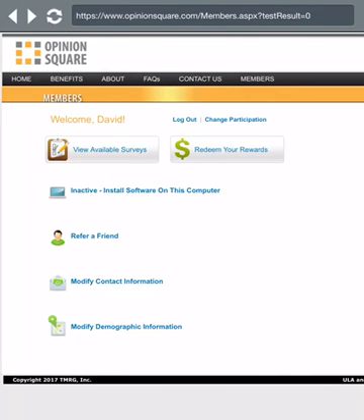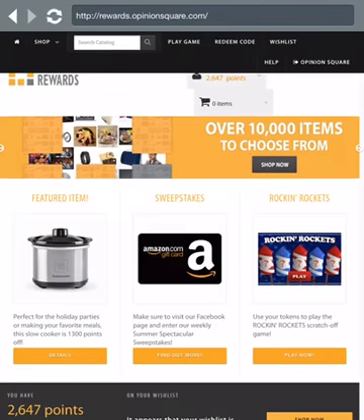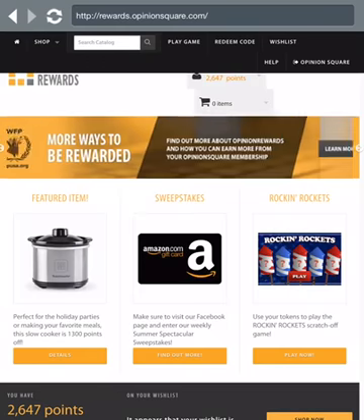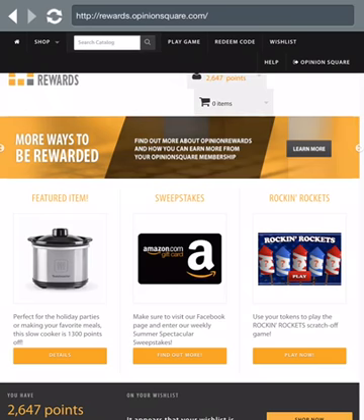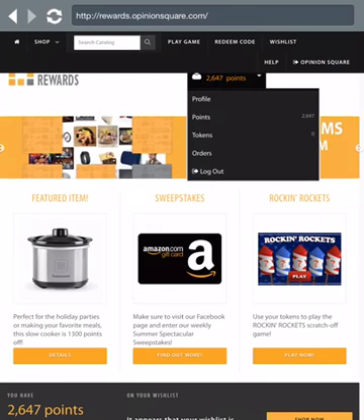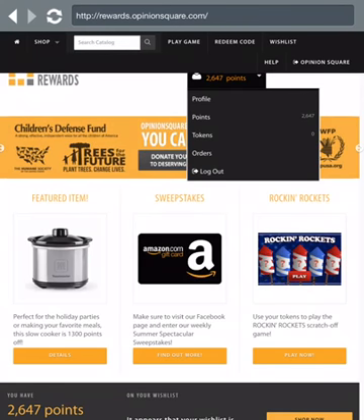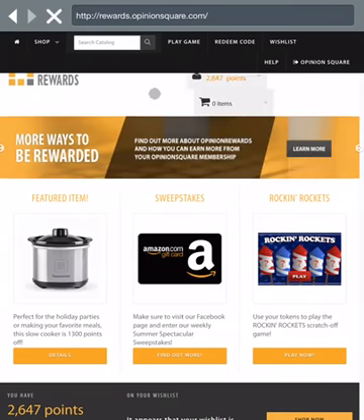Okay, so now we go to a pretty important part. Probably one of the better parts of things is over here where I just click buy, redeem your rewards. Okay, and so we should get to that. And then here you have the different rewards, and it's a little broken up here, but enough to say, as I'm clicking, this is the points that I have. This 2,647, that's how many points I've accumulated.